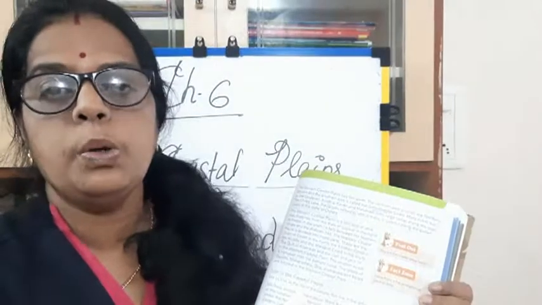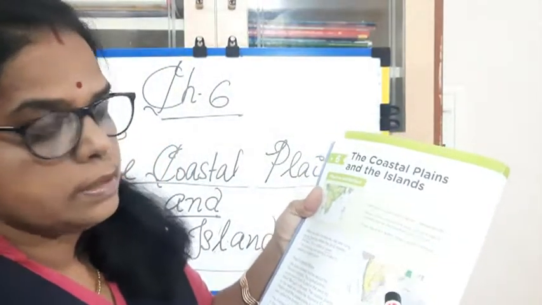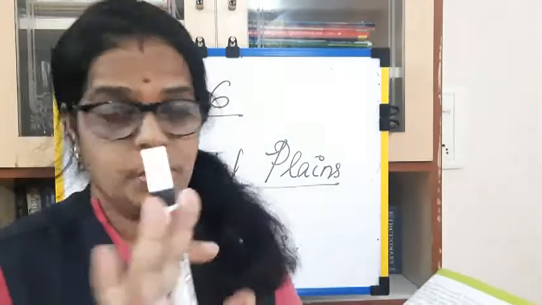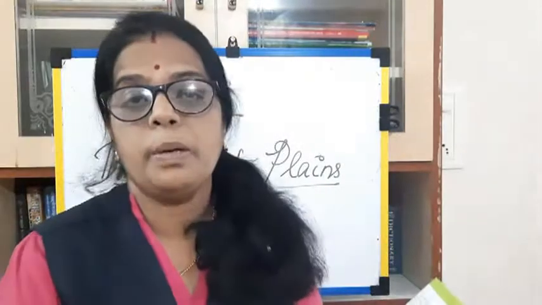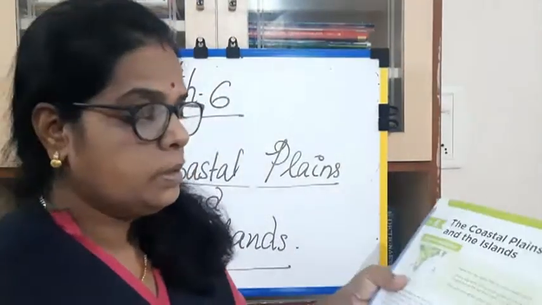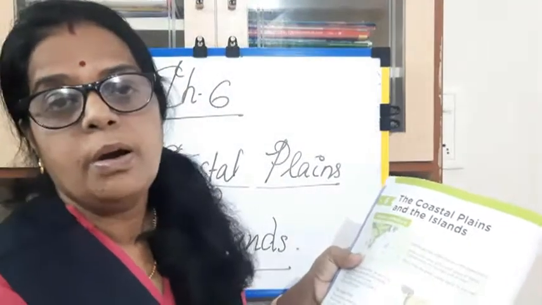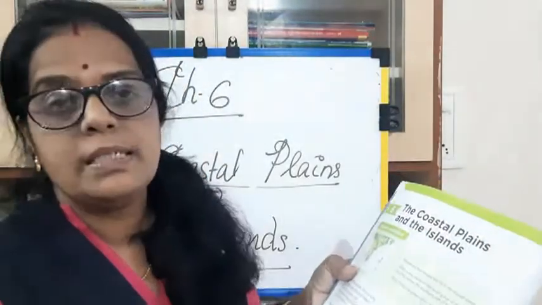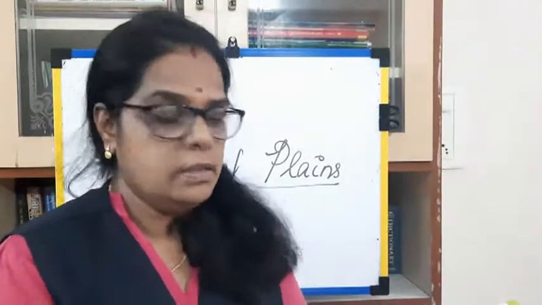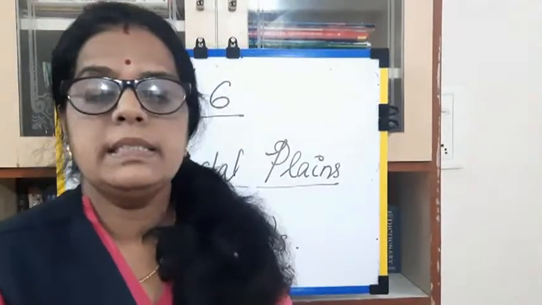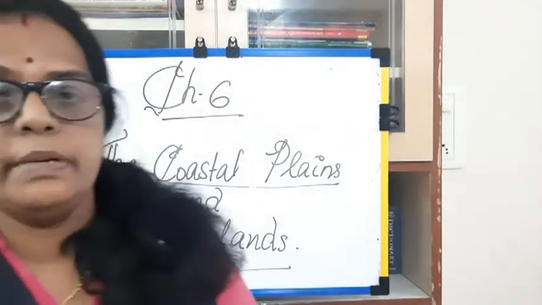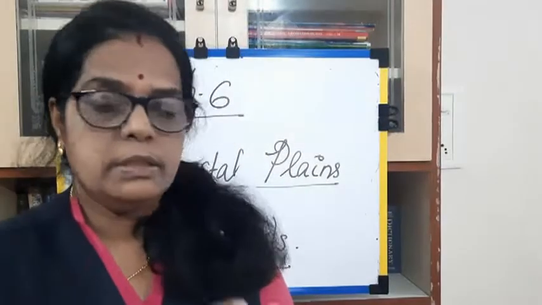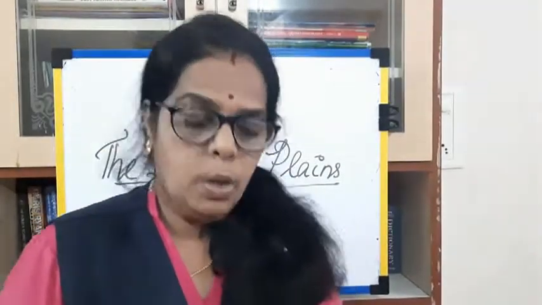The north side is called the Northern Circars, and the southern part is called the Coromandel coast. Okay, the Northern Circars and the Coromandel coast. So the eastern coastal plains are divided into two. The north side is called the Northern Circars and the south side is called the Coromandel coast.